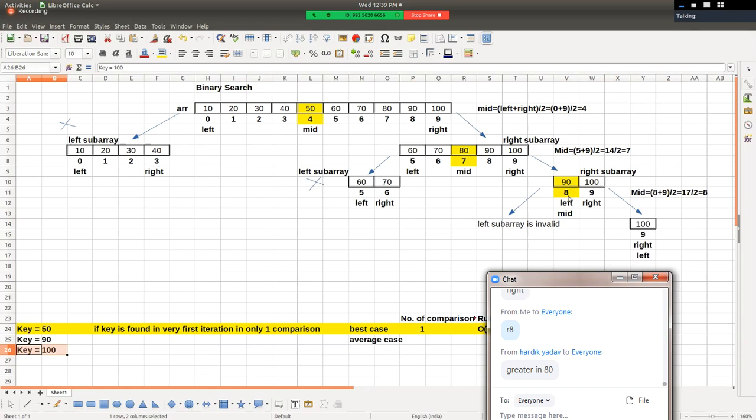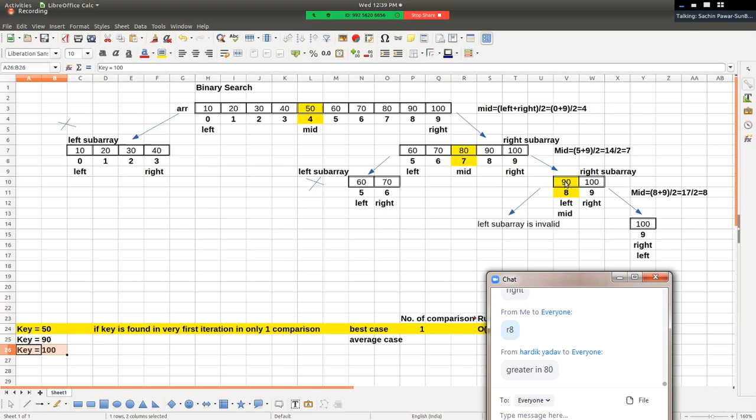So value of mid will be what? 8. Value of mid is what? 8, right? Then by means of calculating mid position, yes, array has been divided into two sub arrays, where left sub array is invalid and right sub array contains only one element. So we compare 100 with 90.